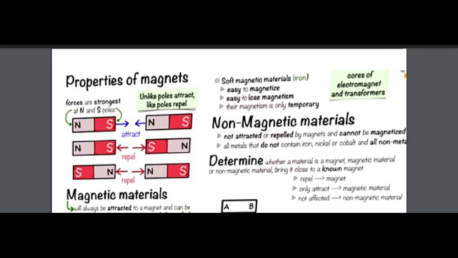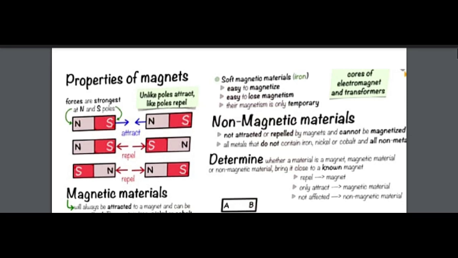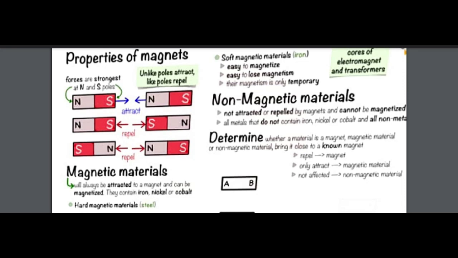And the temporary magnets are soft iron, steel, electromagnets, magnetic shields, magnetic tools. So many examples. So we get the idea of magnetic materials.